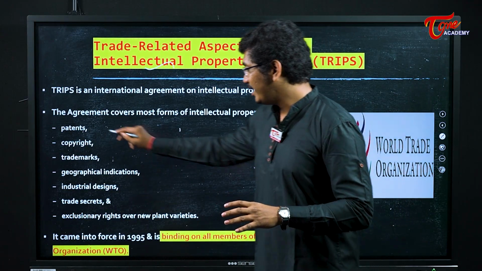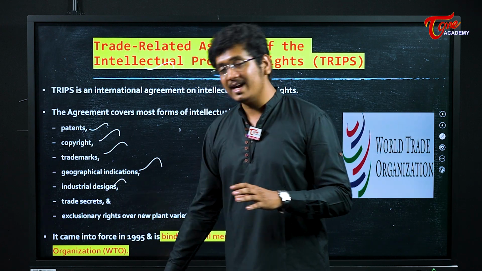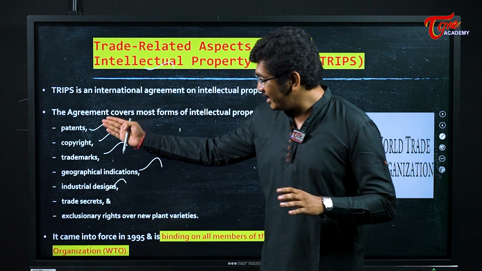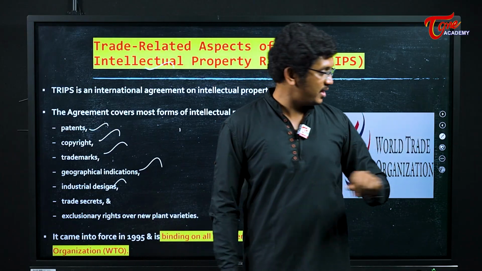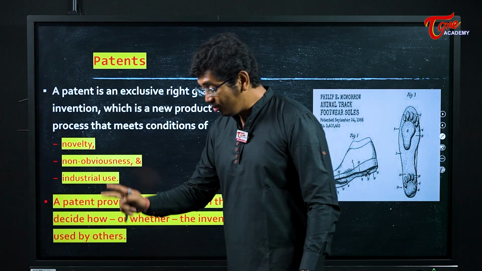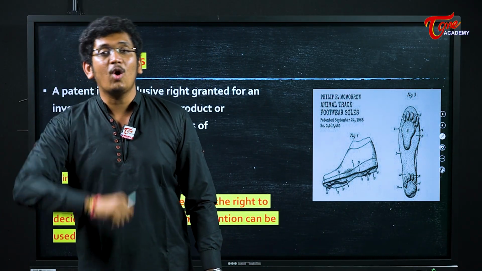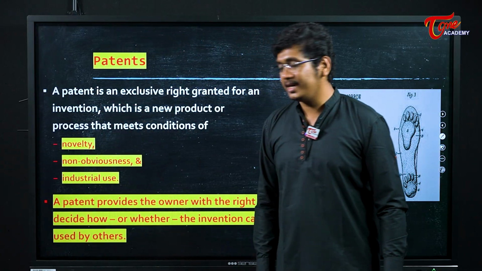Okay, like patents, copyright, trademarks, geographical indication tags, industrial design, trade secrets, etc. And each of these parts I will explain to you in detail: what is a patent, what is an industrial design, what is a geographical indication tag, what is a copyright. Now the first one is patent.